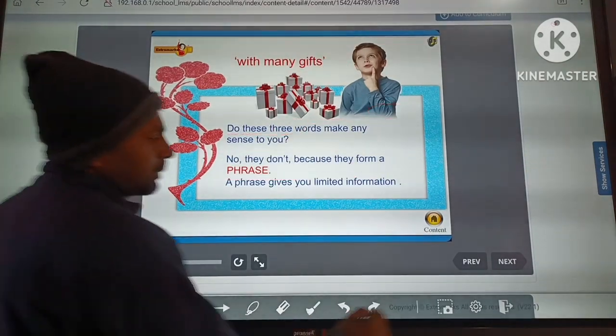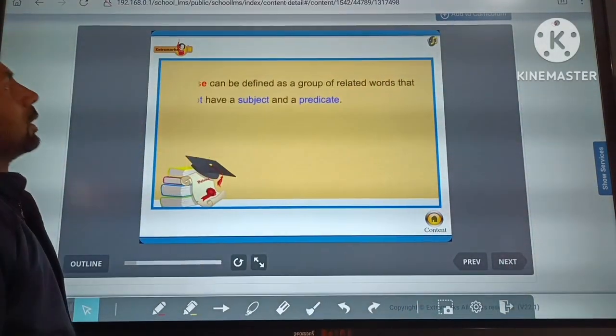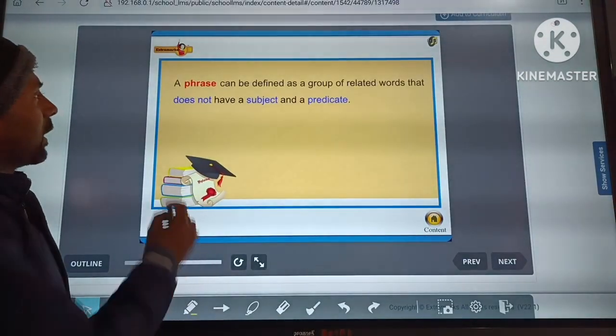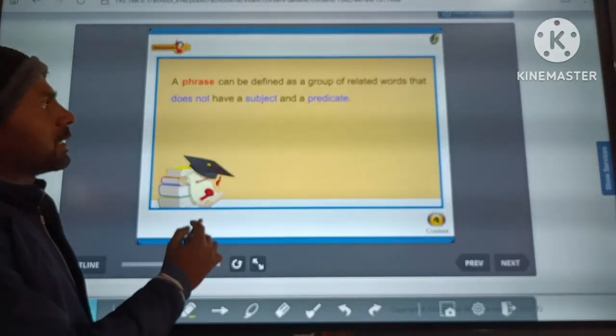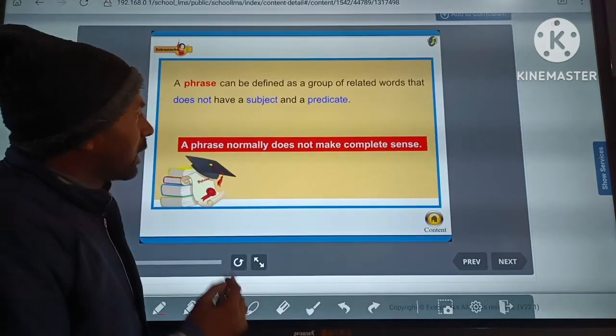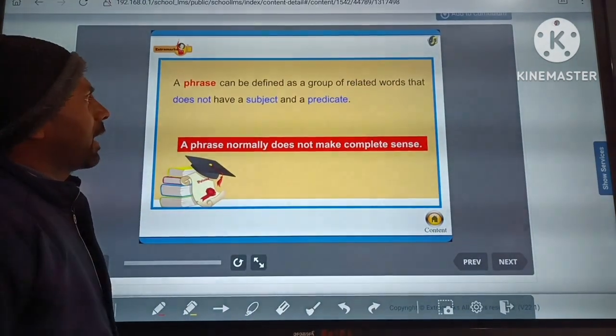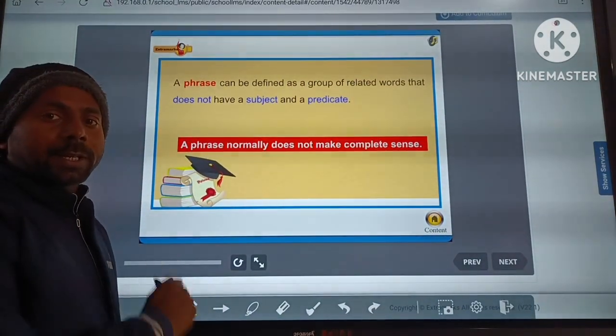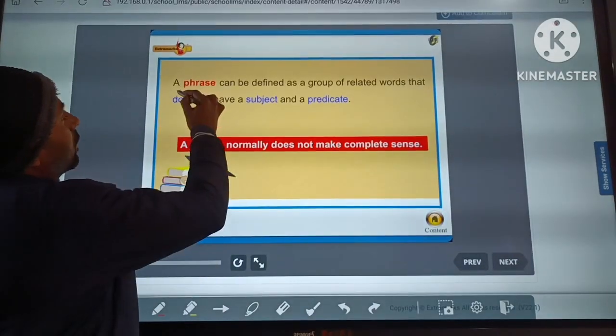Clear? Now next, you can see the definition of phrase. A phrase can be defined as a group of related words that does not have a subject and a predicate. Clear?